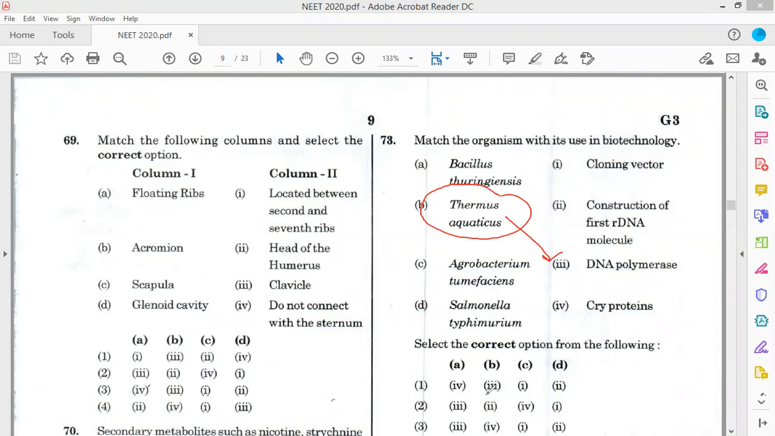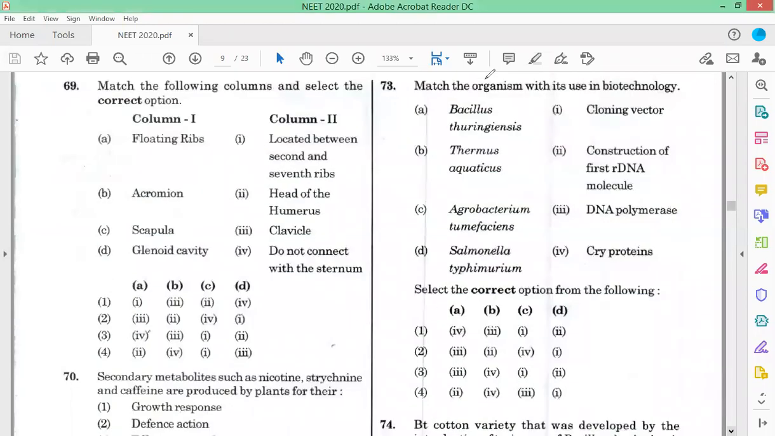Only one option is given with B as 3. So you have got the correct answer. Thermus aquaticus, B will be 3, DNA polymerase. Only one is given.